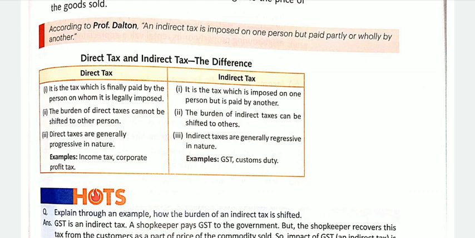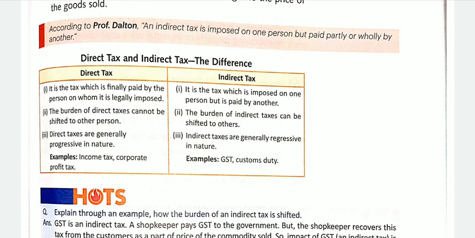On the other hand, indirect tax is imposed on one person but is paid by another. That means the liability to pay the tax in indirect tax is of the manufacturer, but it is collected from the consumer.